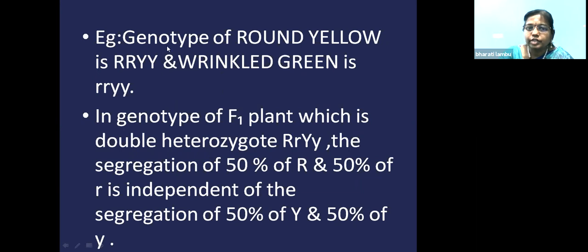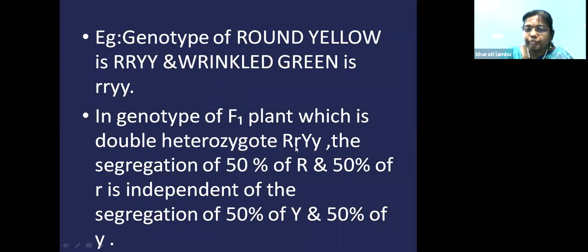If you see the genotype of the round yellow, it is capital R, capital R, capital Y, capital Y. The genotype of wrinkled green is small r, small r, small y, small y. Now in the genotype of F1, the segregation and association of these alleles will be in 50% chances.